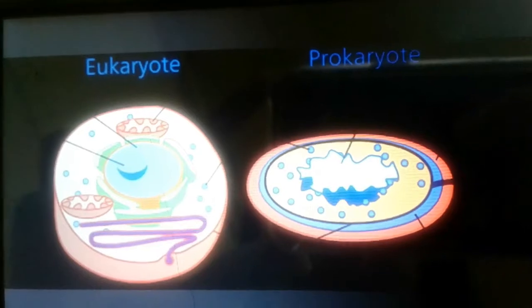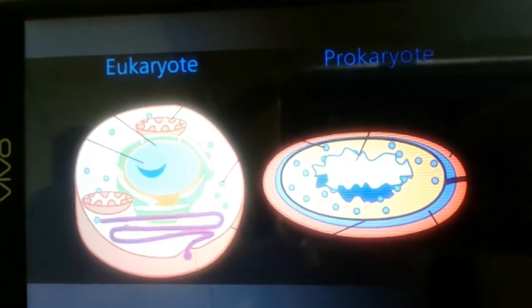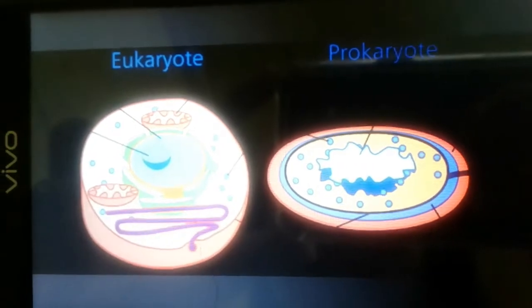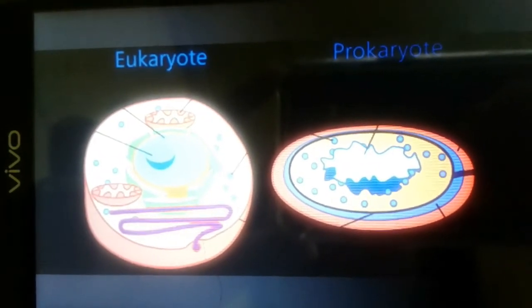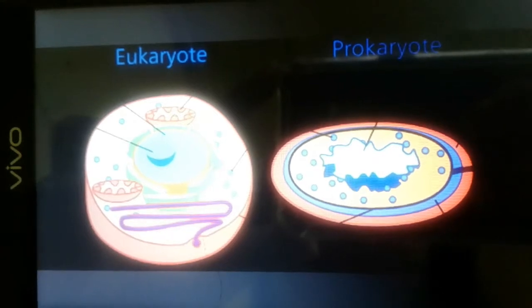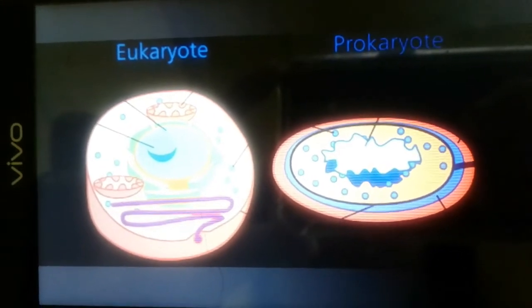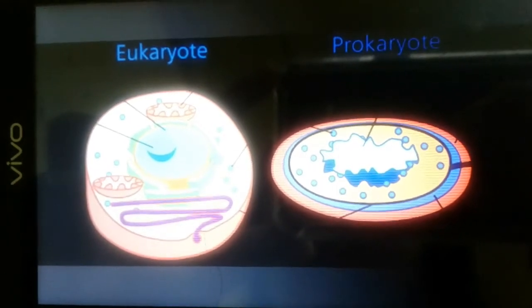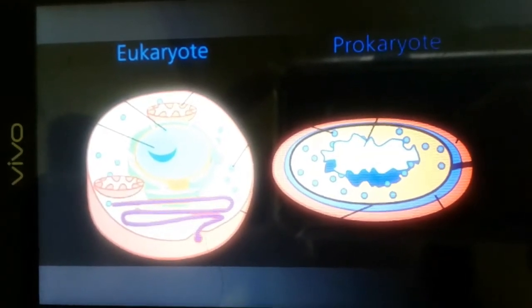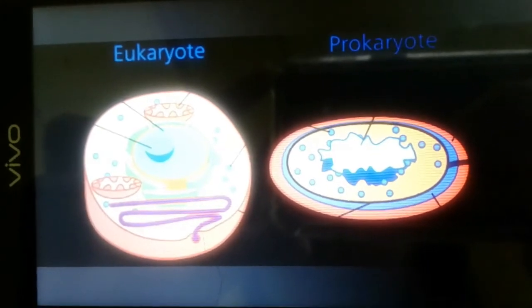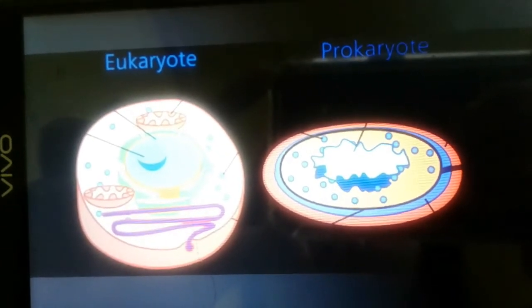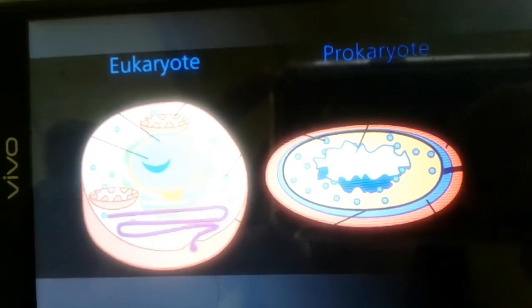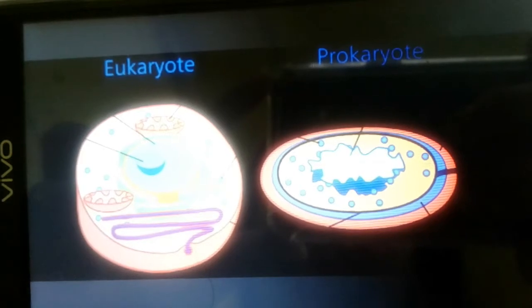So the distinction between prokaryotes and eukaryotes is considered to be the most important distinction among groups of organisms. Eukaryotic cells contain membrane-bound organelles, such as the nucleus, while prokaryotic cells do not. Differences in cellular structure of prokaryotes and eukaryotes include the presence of mitochondria and chloroplasts, the cell wall, and the structure of chromosomal DNA. The difference between the structure of prokaryotes and eukaryotes is so great that it is considered to be the most important distinction among groups of organisms.